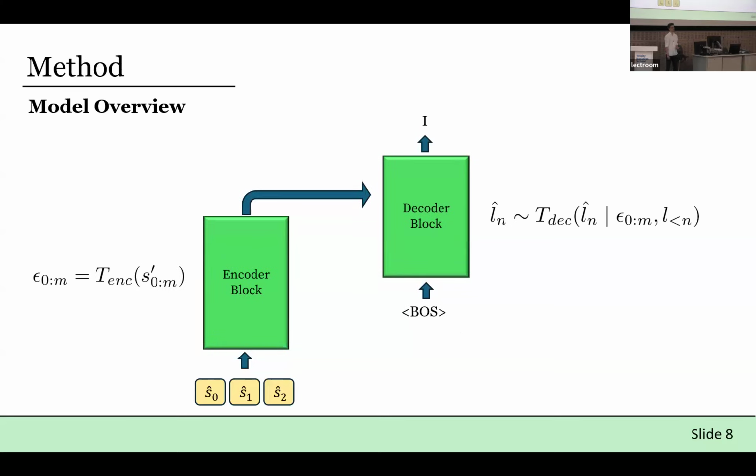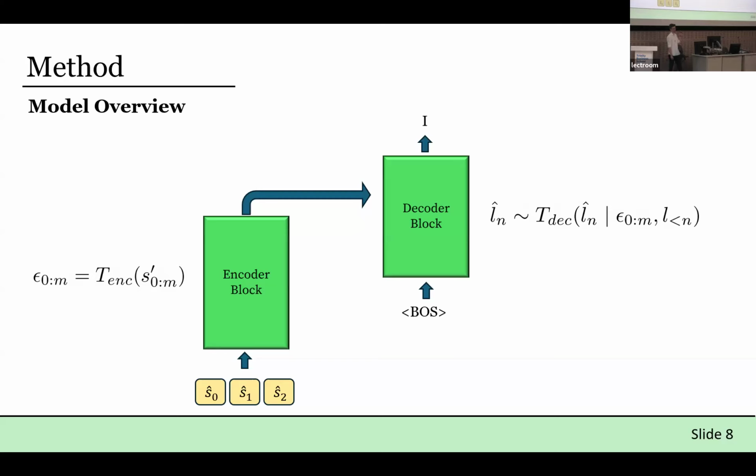So on to how we model this translation in our context. The key idea is rather simple. Instead of using transformers to go from, say, English to French, we use them to go from the language of latent states to English. So the encoder block now takes in a sequence of latent states output by Dreamer, and the decoder block is tasked with auto-regressively generating the translation of what these states mean in terms of the agent's interaction with the world.